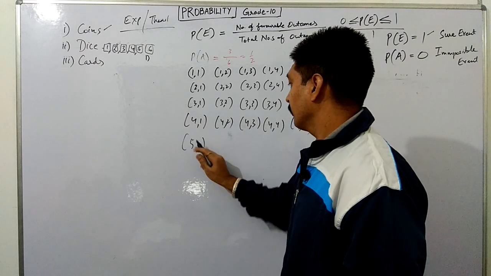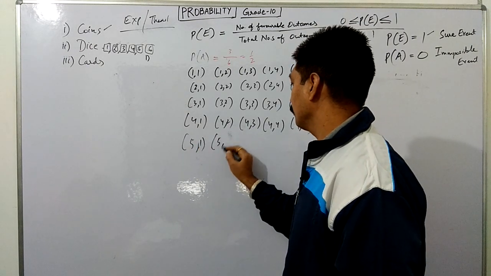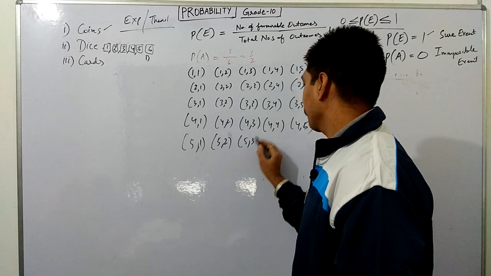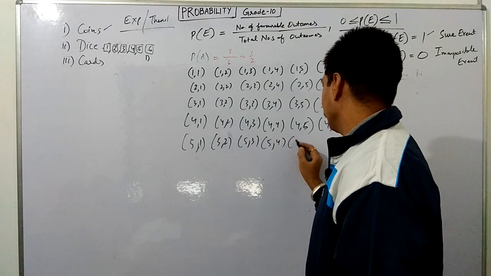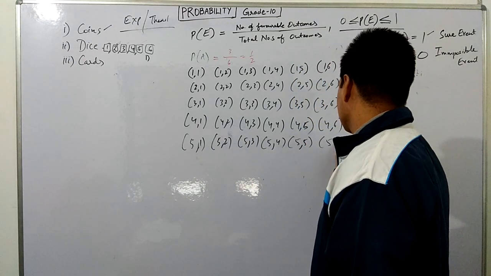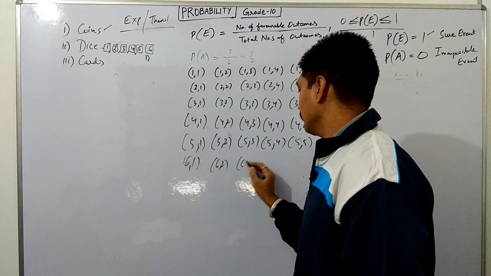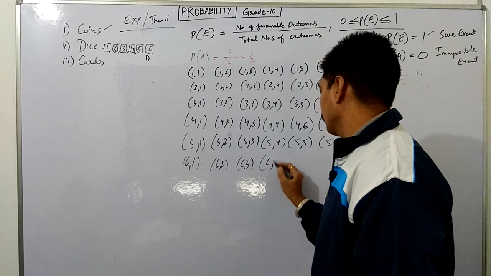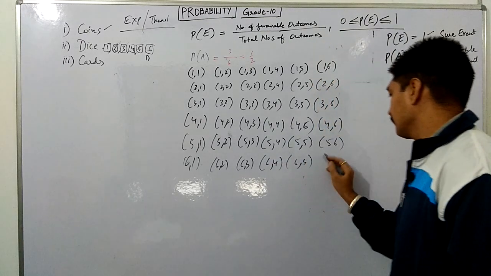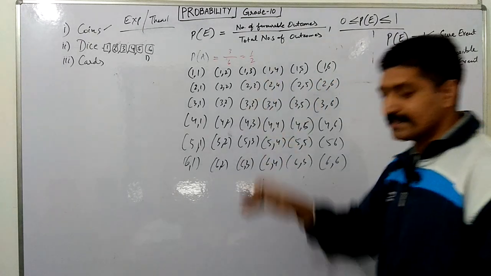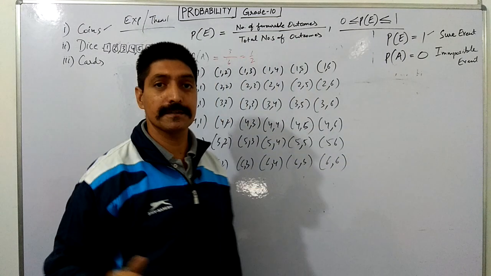Then (5,1), (5,2), (5,3), (5,4), (5,5), (5,6), and last is (6,1), (6,2), (6,3), (6,4), (6,5), (6,6). Total sample space is 36.